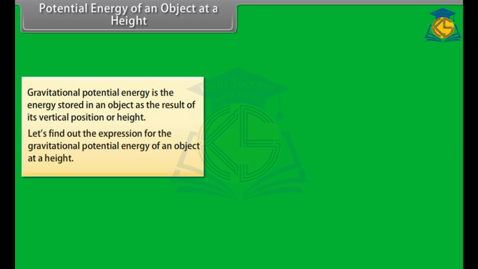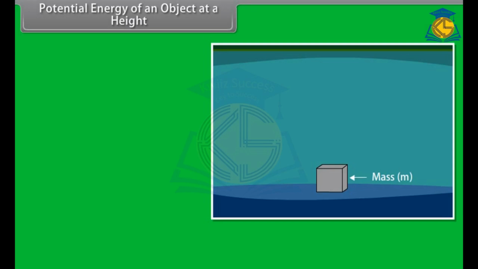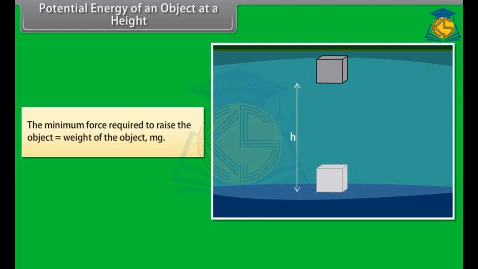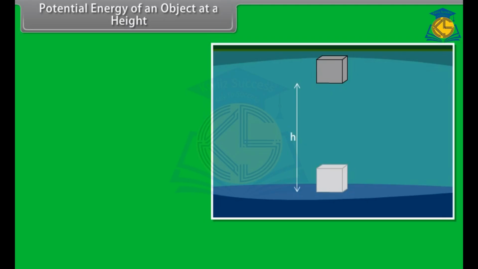Let's find out the expression for the gravitational potential energy of an object at a height. Consider an object of mass m. Let it be raised through a height h from the ground. A force is required to do this. The minimum force required to raise the object is equal to the weight of the object. The object gains energy equal to the work done on it.